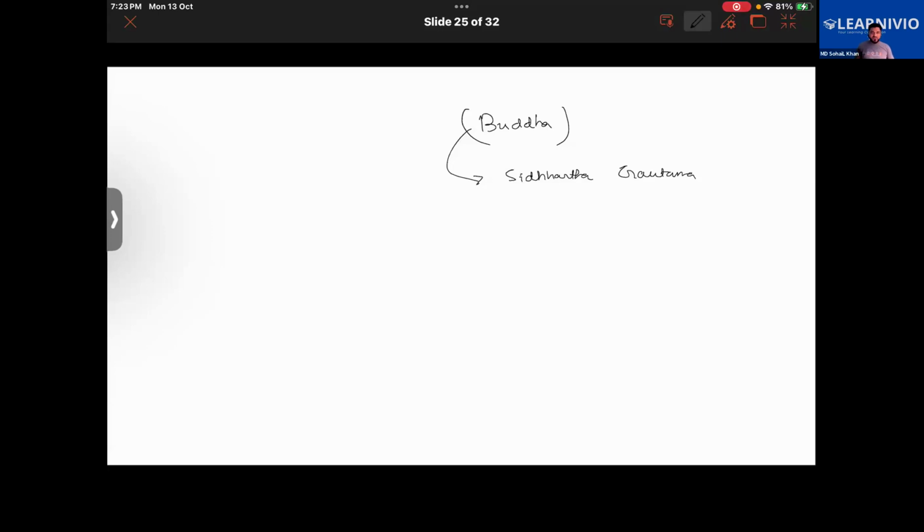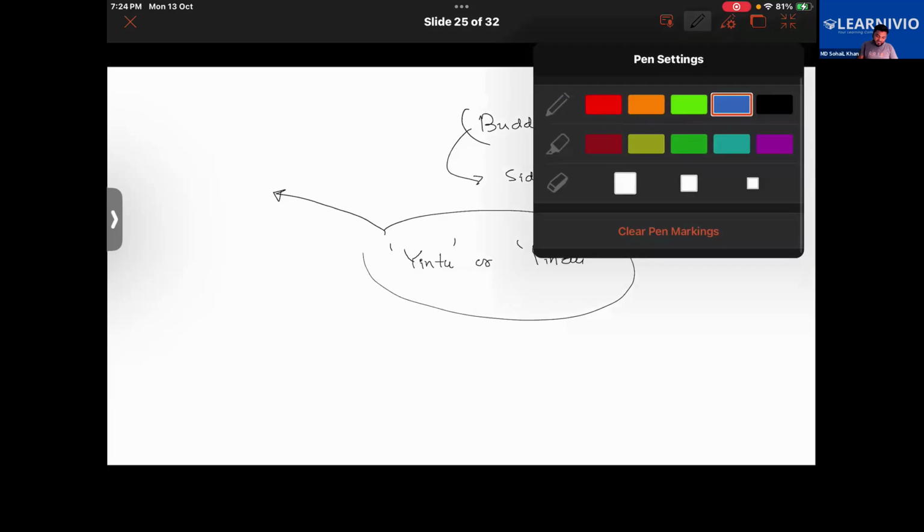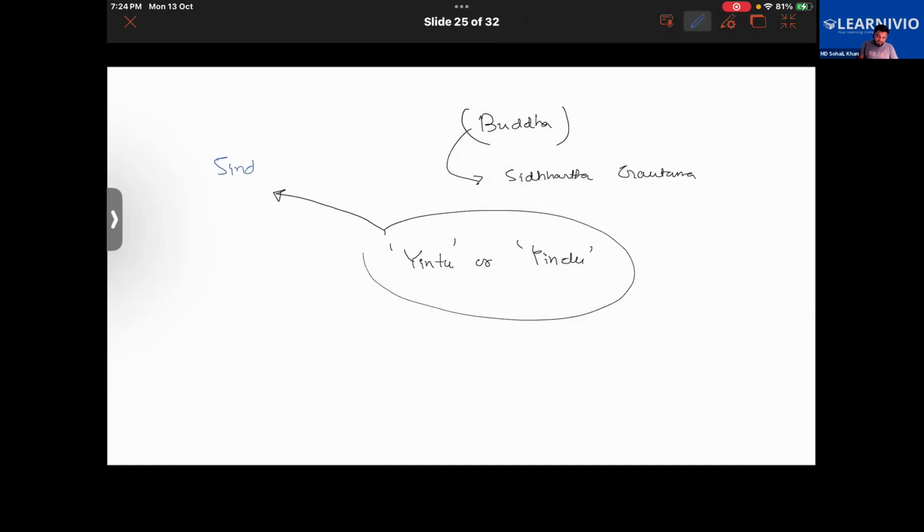Talking about the Chinese travelers particularly here. The Chinese travelers who came to India also used to maintain their textbooks, and in their textbooks they used to refer to India with the word Yintu or Yindu. These words also originated from the word Sindhu. You see the similarity in them?